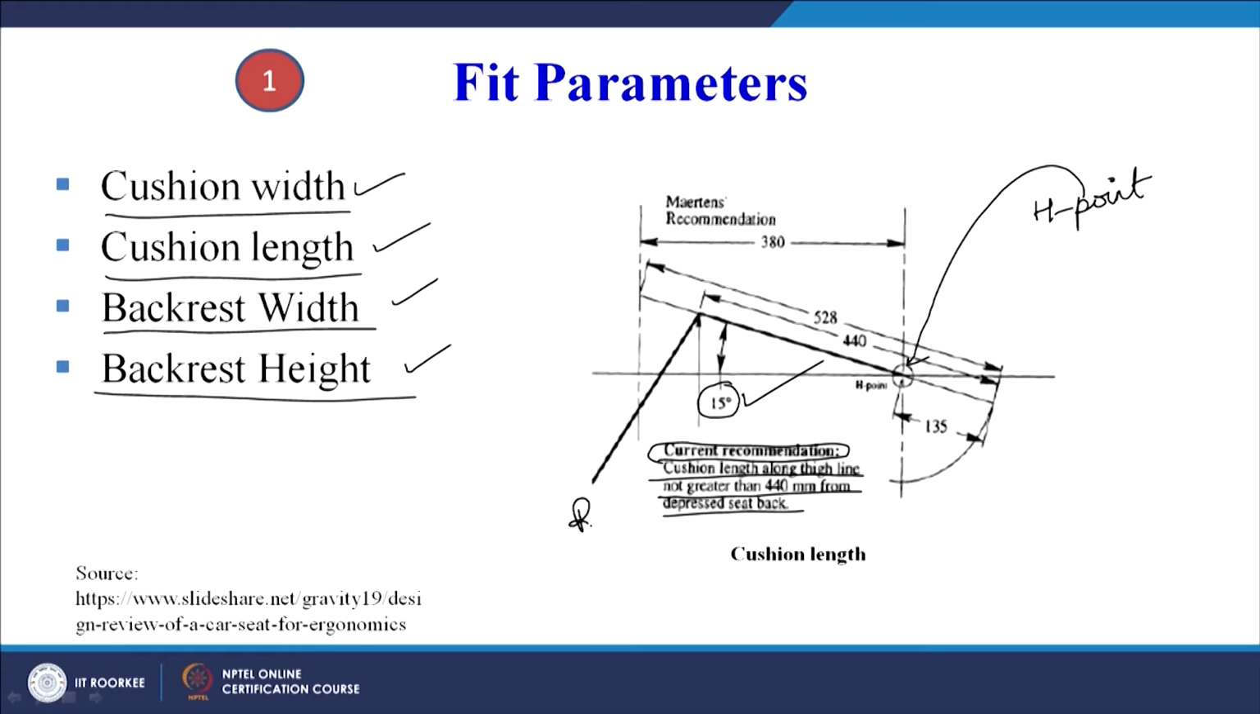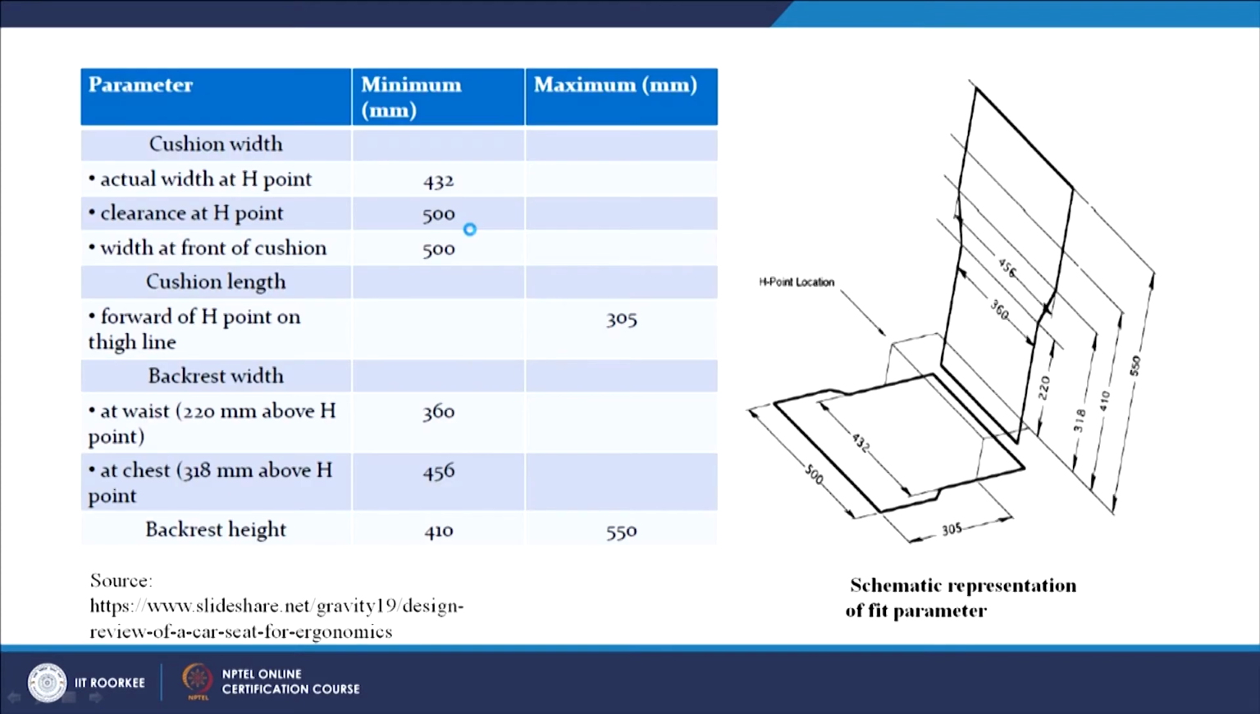One recommendation is given, we can call it R1. So one recommendation regarding cushion length is given. So this is cushion length marked here. Let us now try to understand. Now this is, I think, a better representation